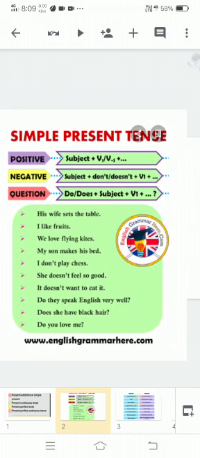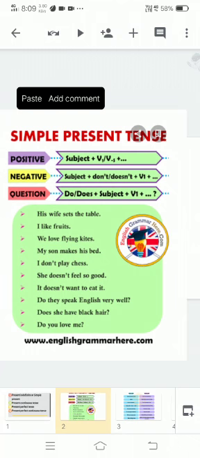So set is the verb, we used s with it, so that's what we want. Okay, like I have simple: in positive, just remember, subject plus verb first form, verb with s or es; negative, subject plus don't, doesn't plus verb first form; interrogative, do, does plus subject plus verb first form. Okay, so in positive you can say an example like I eat, in negative it will be I do not eat, in interrogative do I eat, like that.